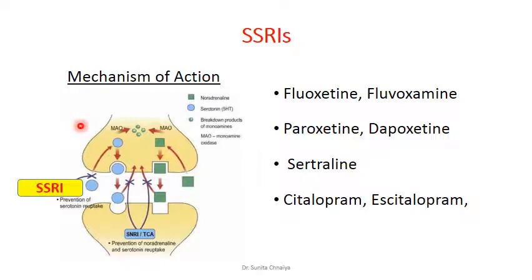Considering the mechanism of action, they specifically inhibit the reuptake process of 5-HT. So serotonin reuptake is suppressed at the nerve ending by blocking the transport pump, and they can increase the level of serotonin. The main action is only on the 5-HT reuptake mechanism. It blocks the reuptake process at the nerve ending and increases the concentration of 5-HT at the synaptic cleft. So more and more 5-HT binds with the receptor site and produces an action.